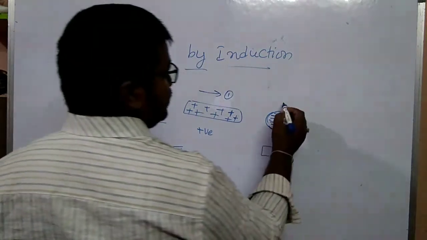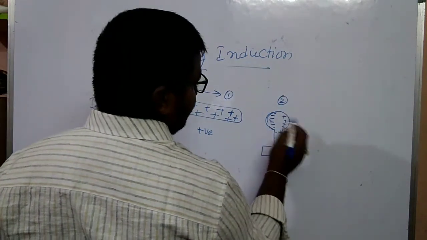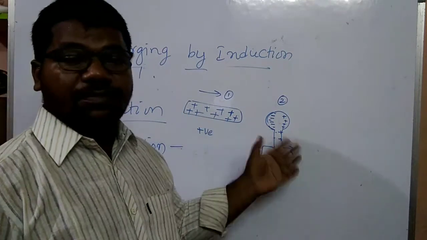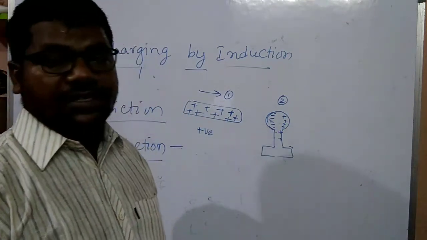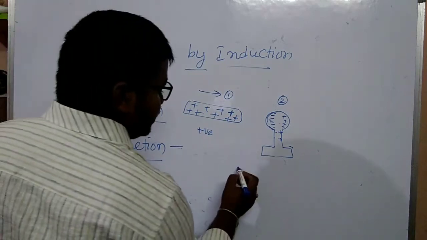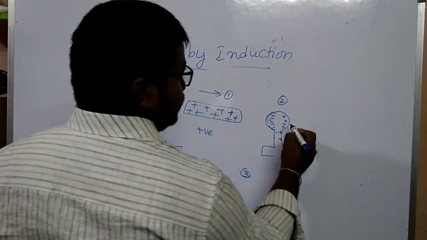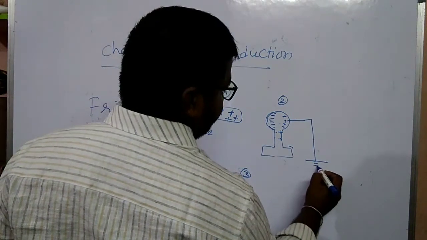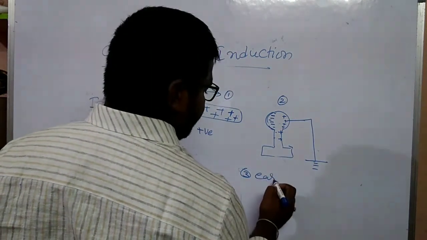In step 2, due to repulsion the positive charges move away. The third step is to connect a conductor, which is earthing.